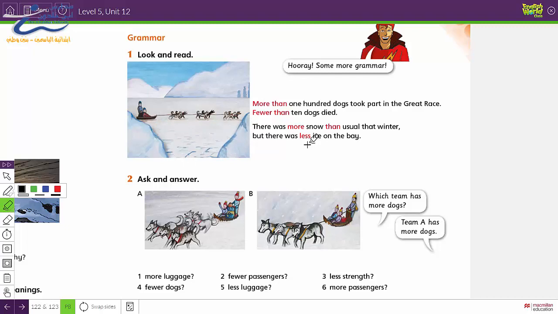Let's first read the examples here. Number 1. More than 100 dogs took part in the great race. Focus here, more than and dogs. Fewer than 10 dogs died. Fewer than and dogs.